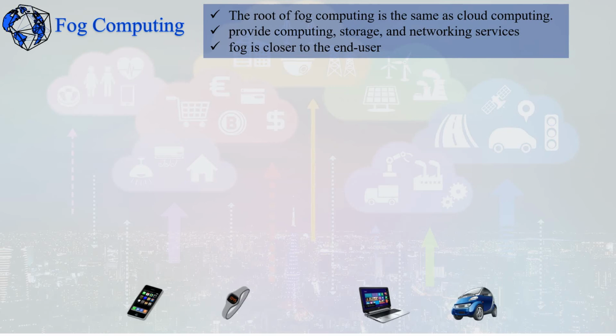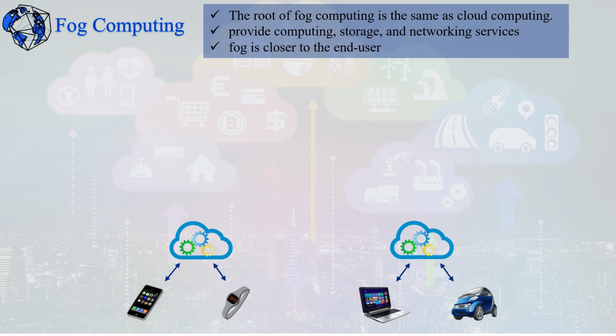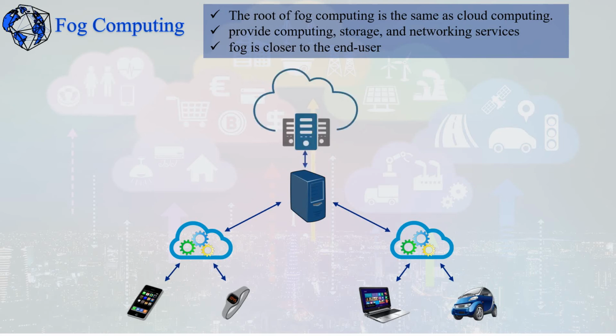In the first layer are IoT devices that connect directly to fog nodes and send data to these nodes locally. The second layer is the fog layer. Fog servers can be located in different geographical locations and process data received from IoT devices in real time. The third layer comprises a proxy server that receives data from fog nodes and then sends this data to the cloud. The last layer in this structure is the cloud data center layer, which includes several servers and data centers.